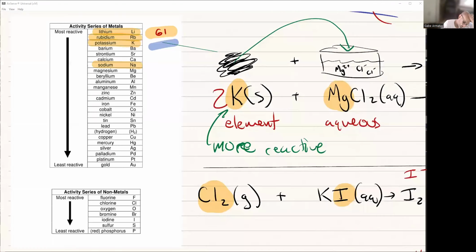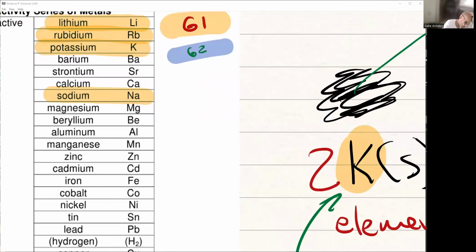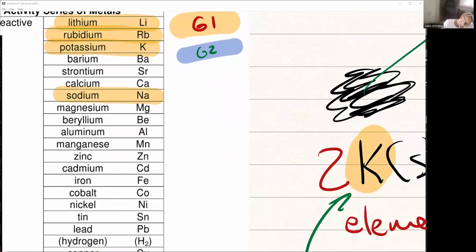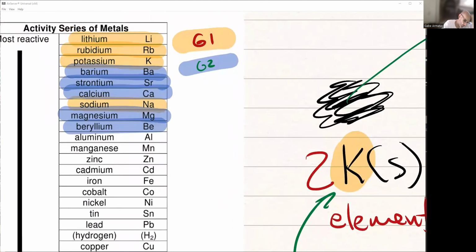Okay, so group 2. That's a terrible G. Group 2, we're going to use the blue. Okay, so beryllium, magnesium, calcium, strontium, barium. Okay, do we see a trend between group 1 and group 2? Yeah, we absolutely do. The trend that we see is group 1 is more reactive than group 2, except for sodium. Okay, so the reactivity is going to follow the periodic table a little bit.